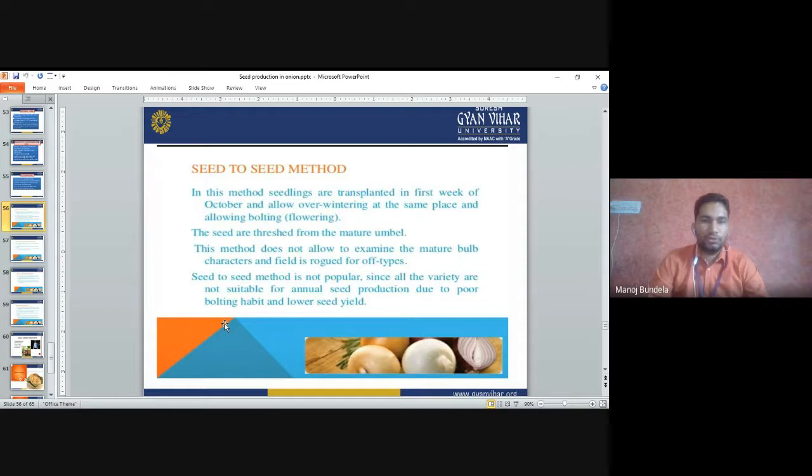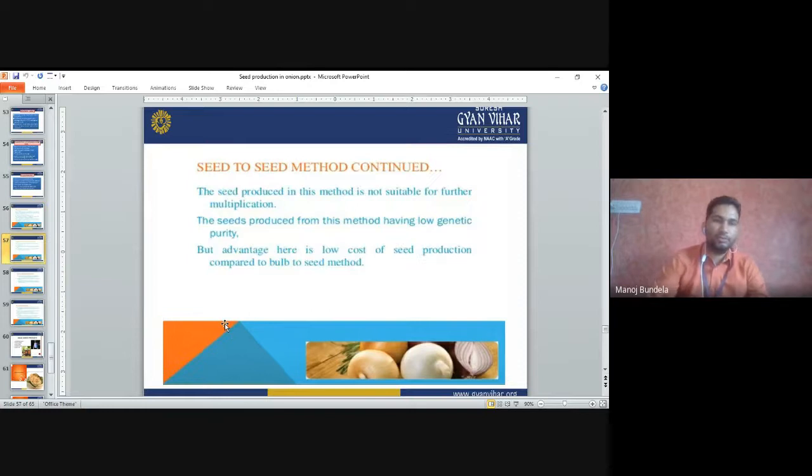Why do we not use the seed-to-seed method? Because some varieties have a poor bolting habit and the seed yield is less. The seed produced by this method is not suitable for further multiplication, so we will not go for multiplication. The seed produced from this method has low genetic purity. But the advantage is the low cost of seed production compared to the bulb-to-seed method, so it will save cost.